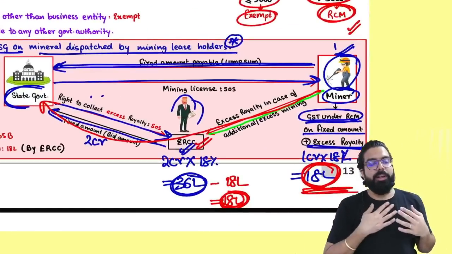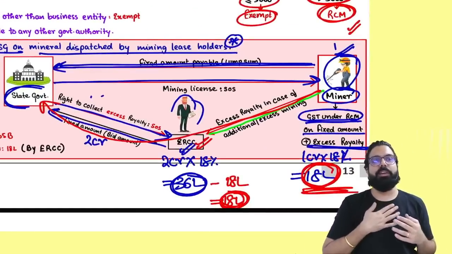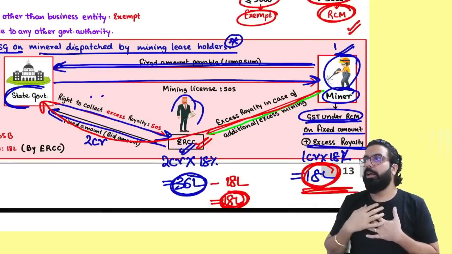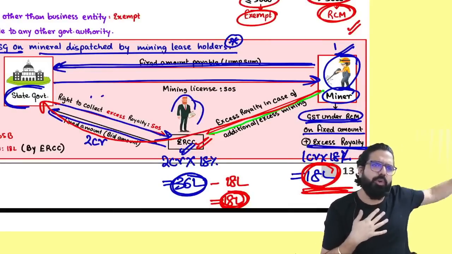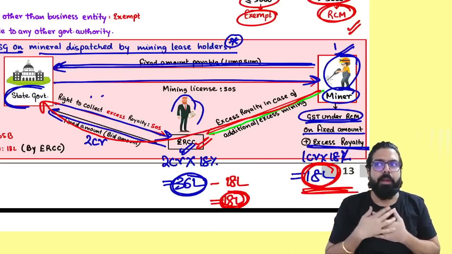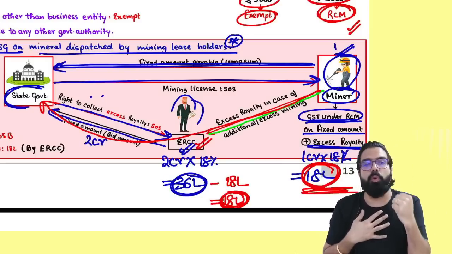Listen, everyone here, I am an excess royalty collection contractor. Government gave me the license to collect excess royalty. Government told me whatever is the extra royalty, you can collect. Government gave me the tender. People listen carefully. I collected from the people 2 crore rupees.